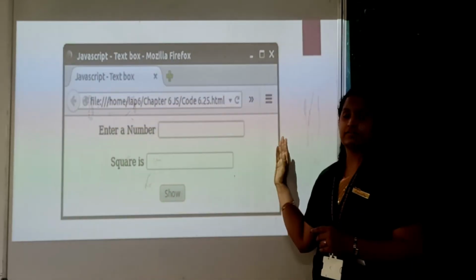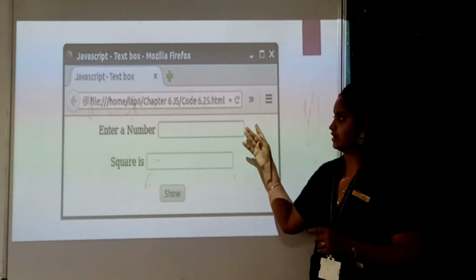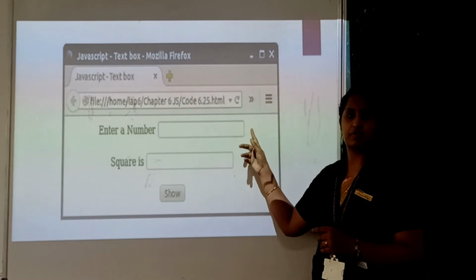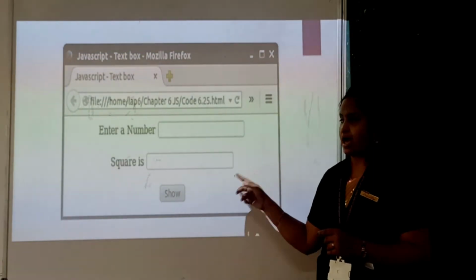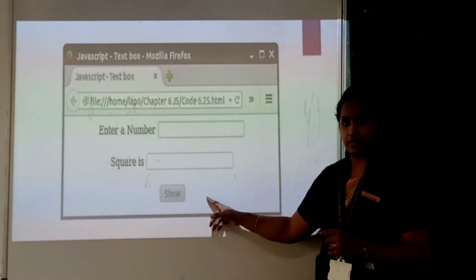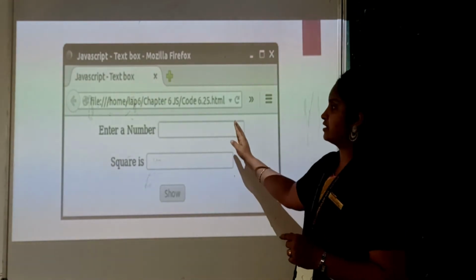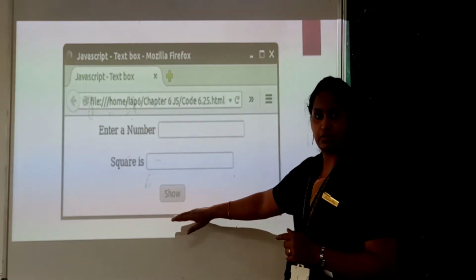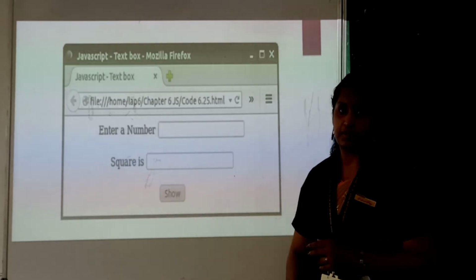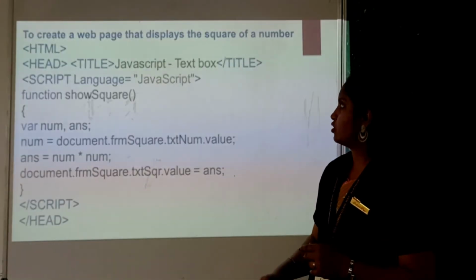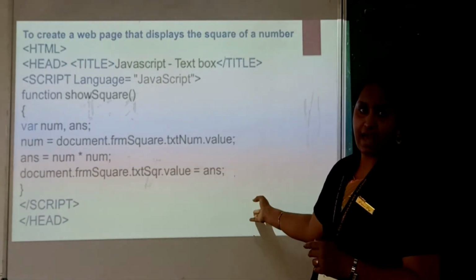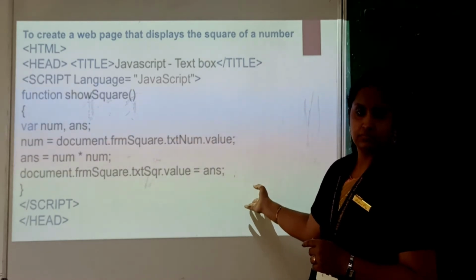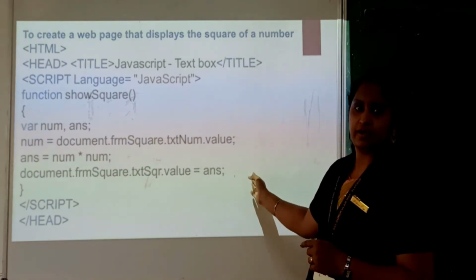Here is the format of that form. We have included two text boxes and a button. After entering the number, just click on the show button. The answer will be displayed here. How will it happen? This is the scripting language we are using to calculate the square of a number.